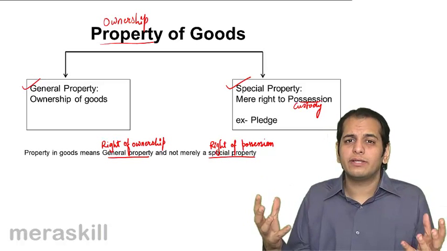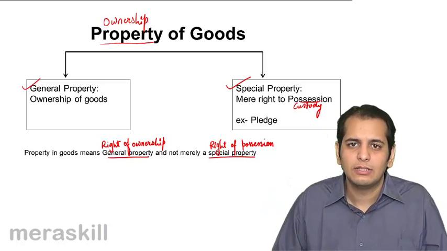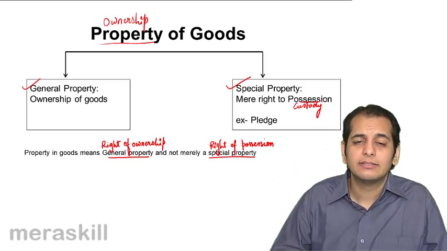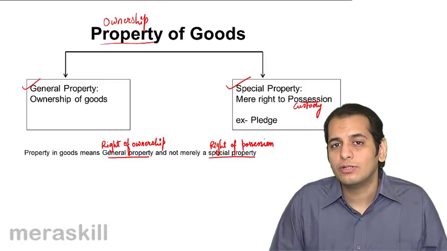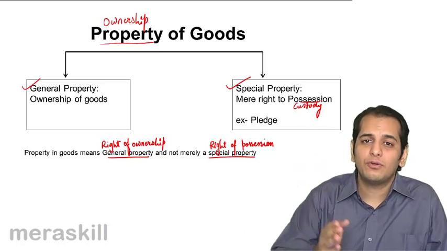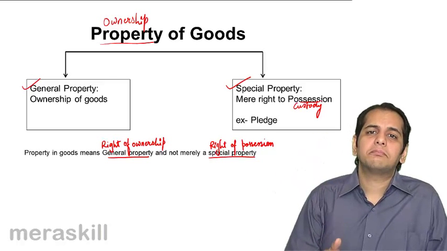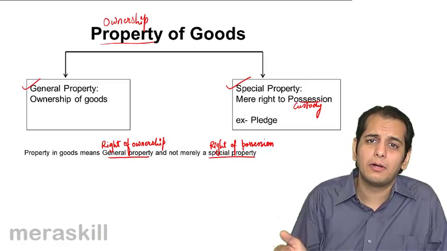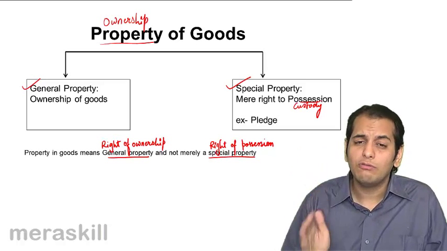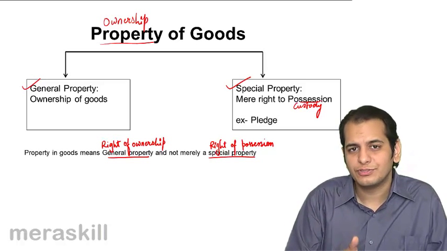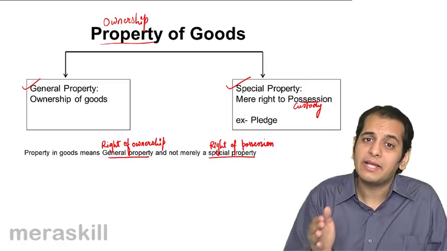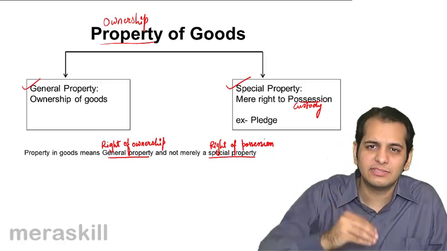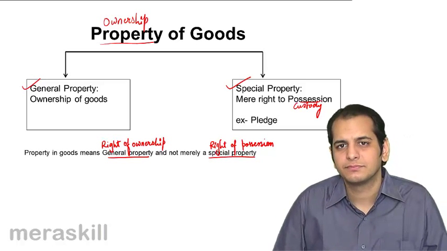So these are two things. First is ownership, second is possession. The more important thing here is the ownership. And in this Act, we are concerned with ownership. Sale means transfer of ownership. Sale does not mean transfer of possession. So whenever I talk about sale, I always mean transfer of ownership. That means where the right to own is sold, not where merely the possession is given.